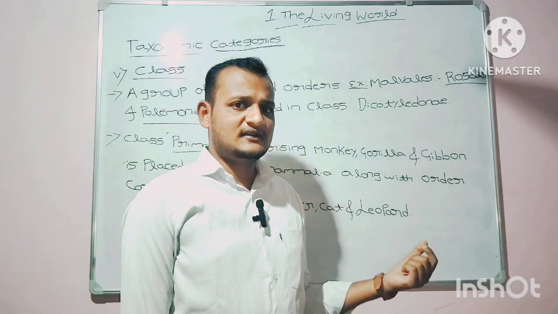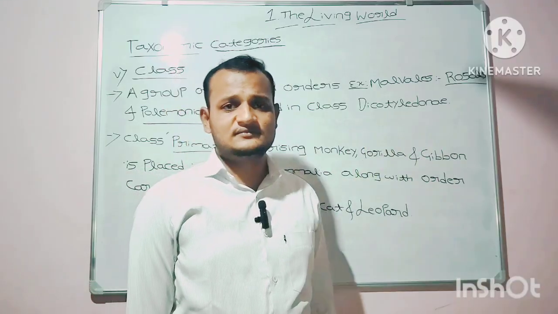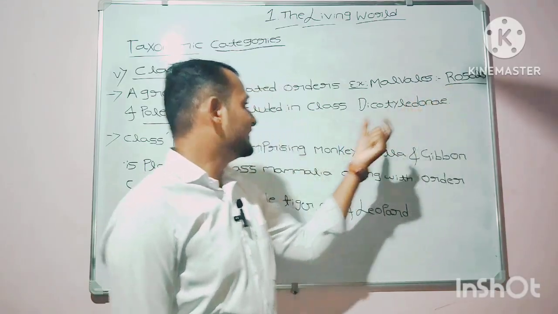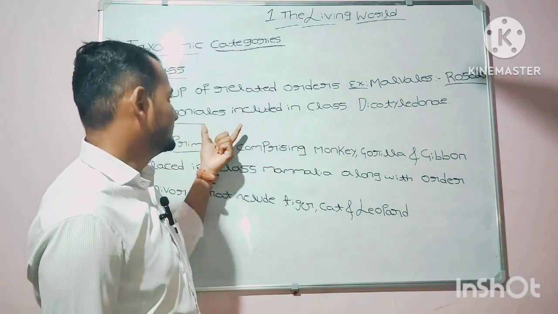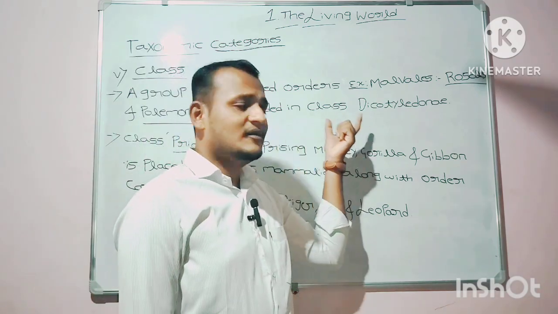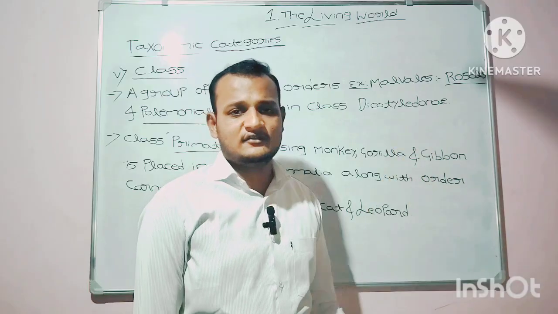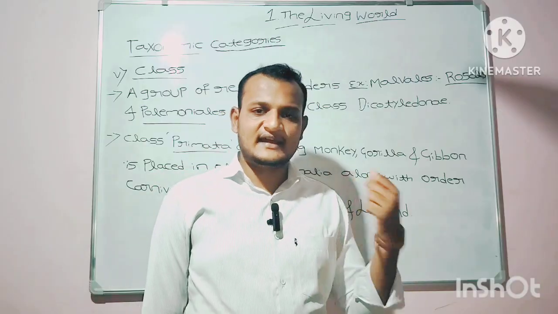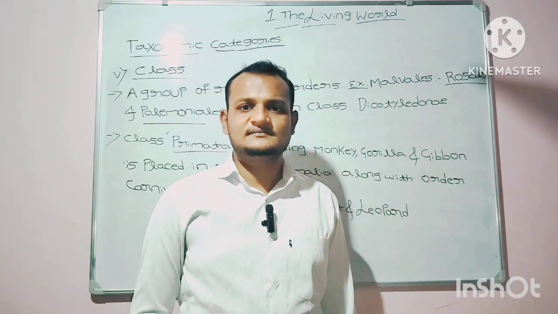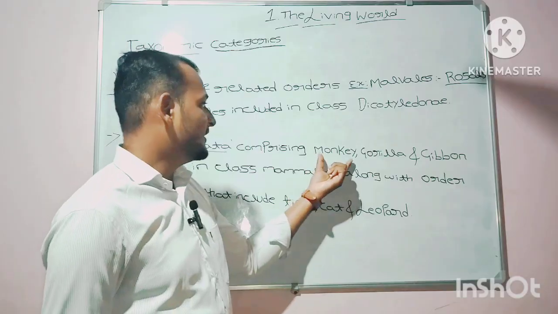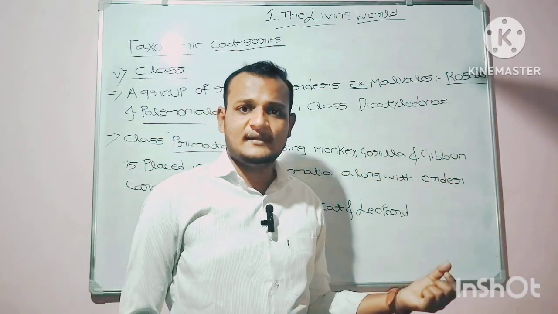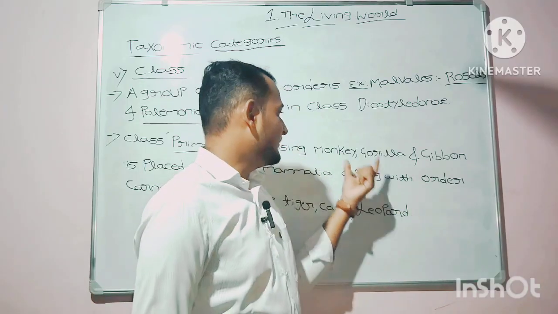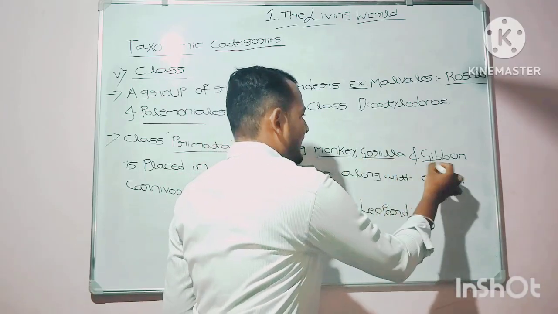Dicotyledon is nothing but having two cotyledons, in the case of plants. Rosales and Polemoniales are the orders that are included in the plant class Dicotyledon. Class Primata. Primata is a class comprising monkey, gorilla, and gibbon.